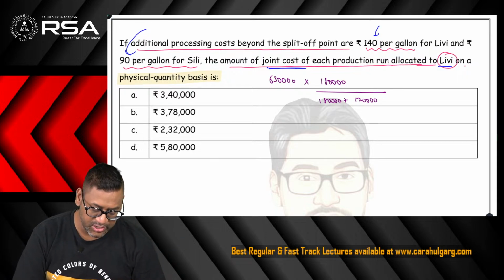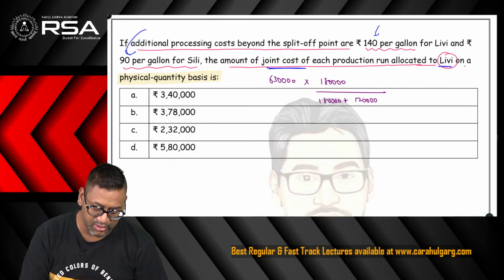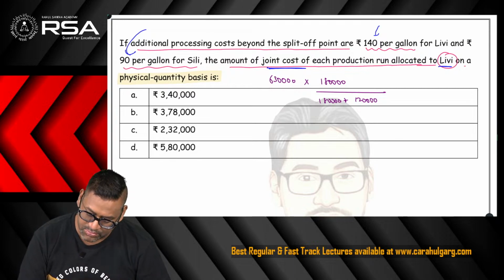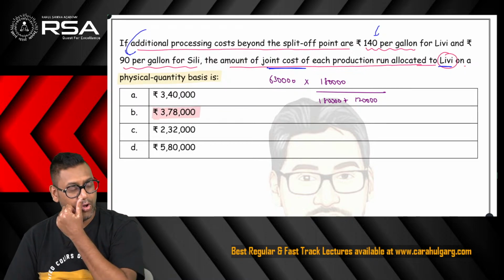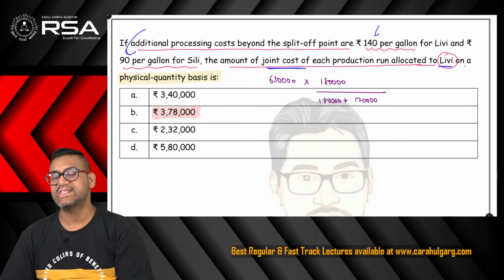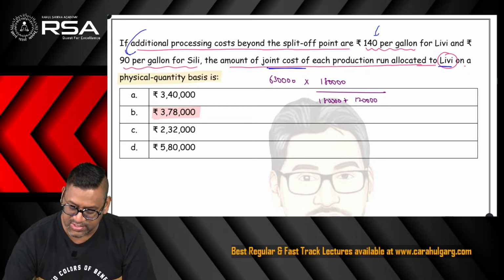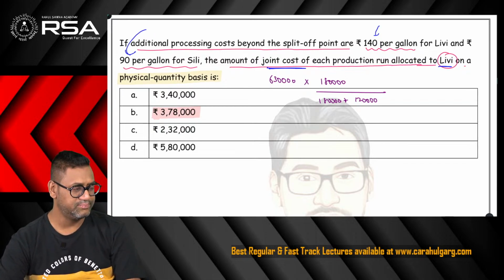So I will say 1,80,000 divided by 3,00,000 into 6,30,000, which comes to 3,78,000. So this is your correct option: option B, 3,78,000 is the correct answer to this question.